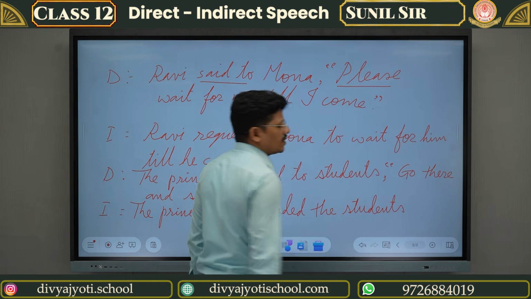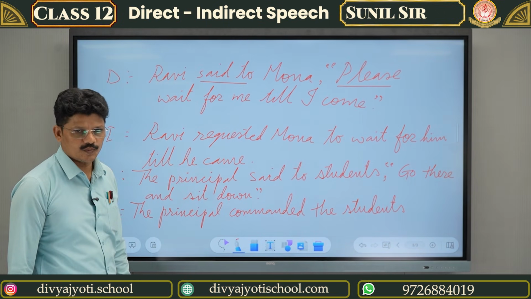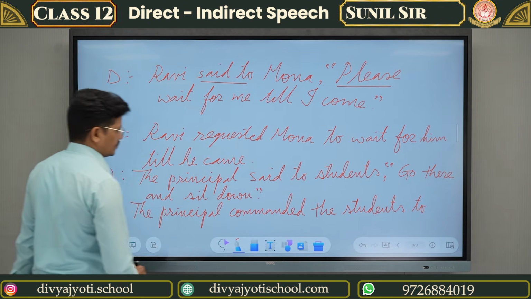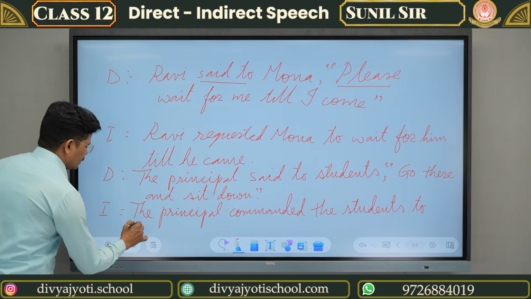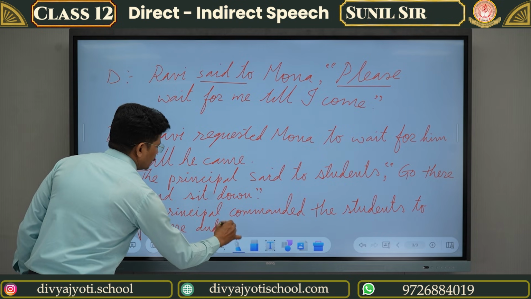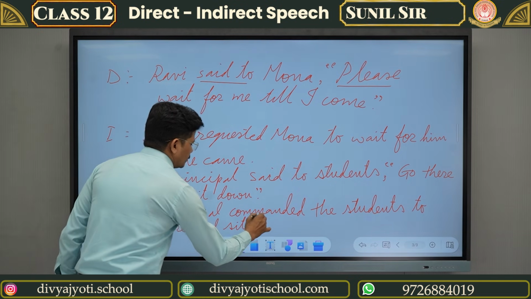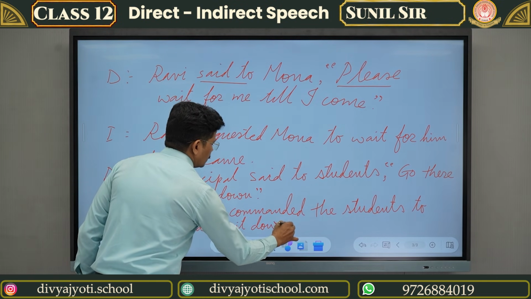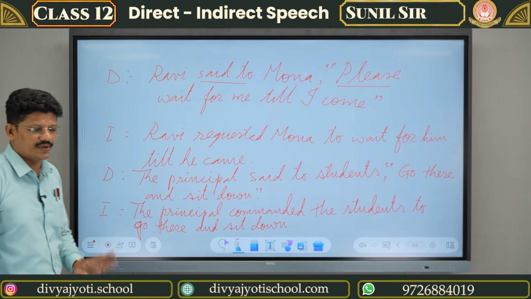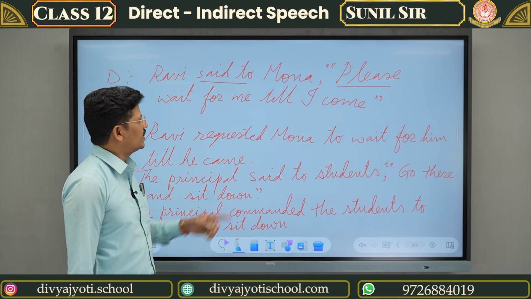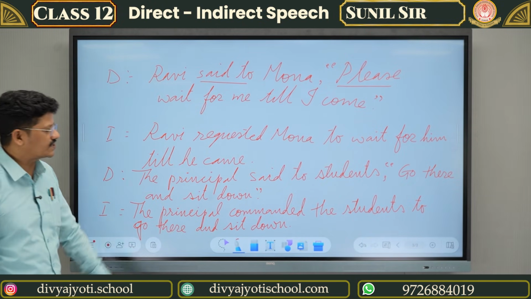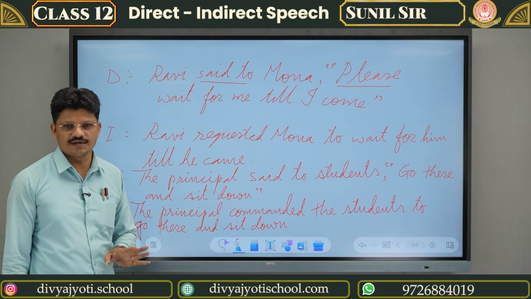Once again the conjunction is to go there and sit down. Have you understood? So only two things you have to remember in imperative sentence. When there is a request, said to becomes requested. When there is a command, said to becomes commanded or ordered.